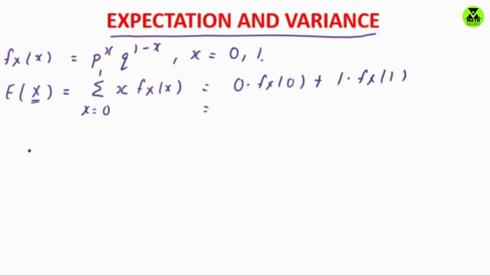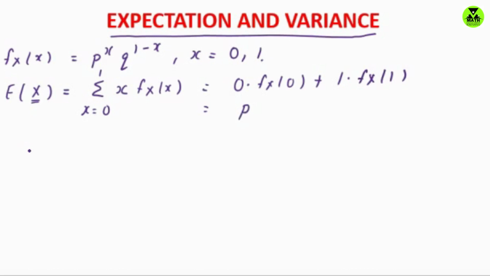Now 0 times something is 0, plus 1 times f x at 1, that is, substitute x equals 1 in the probability mass function. So this simply becomes p to the power 1, which is p, and q to the power 1 minus 1, which is q to the power 0, which is 1. So this is simply p. So this is the expected value of x.